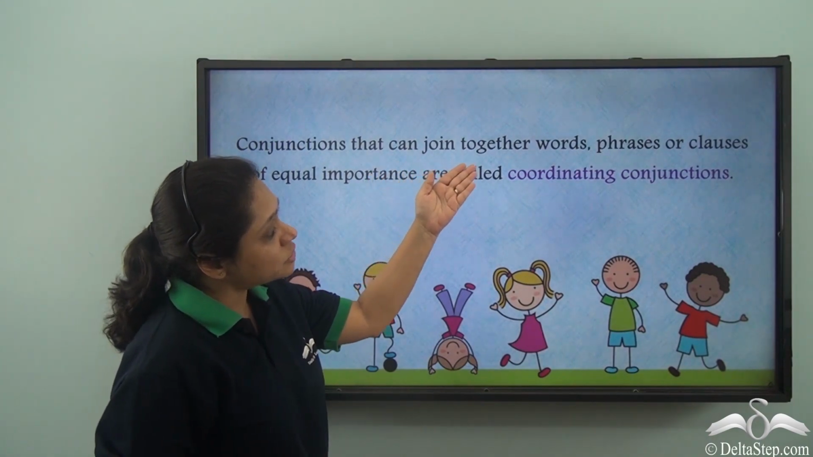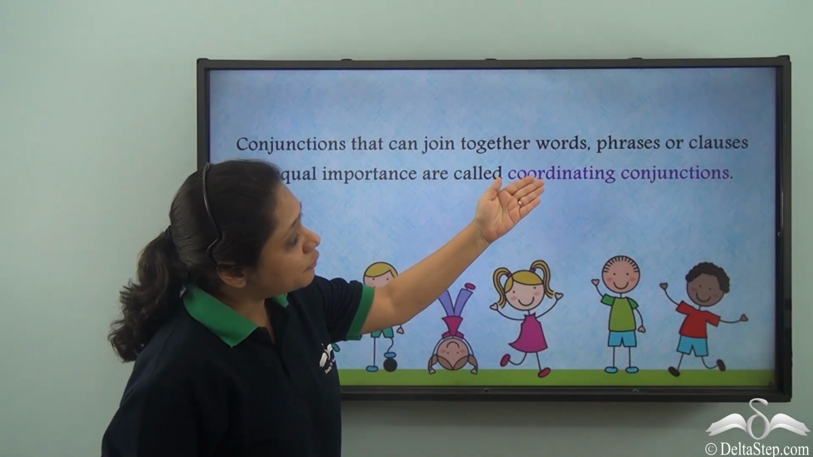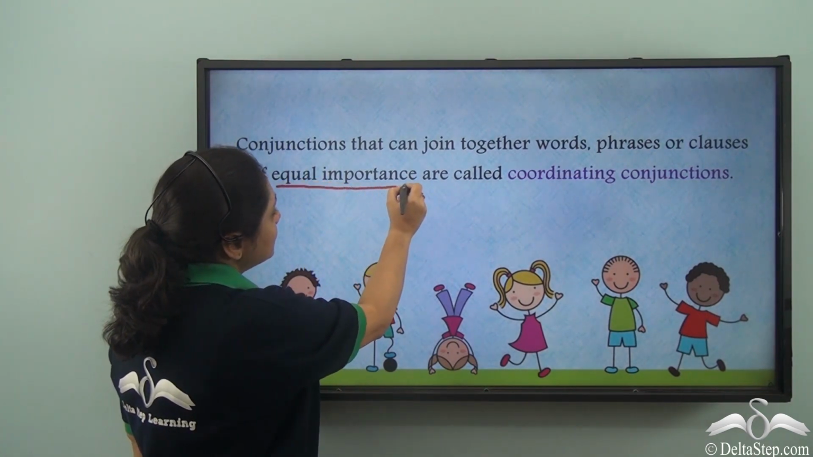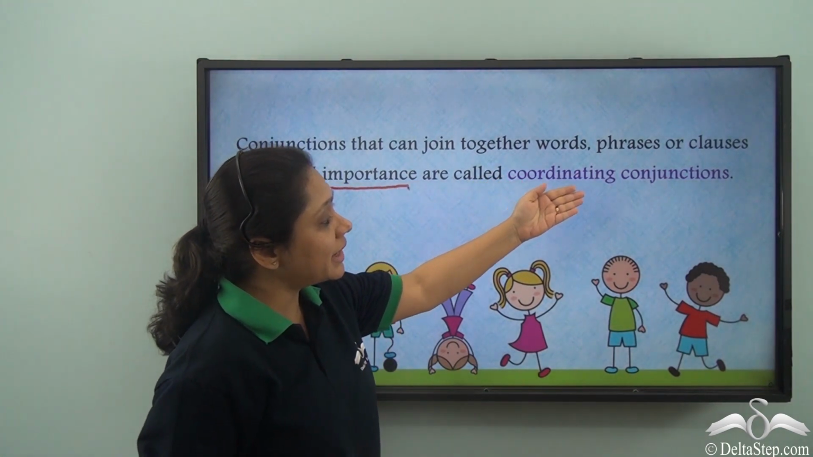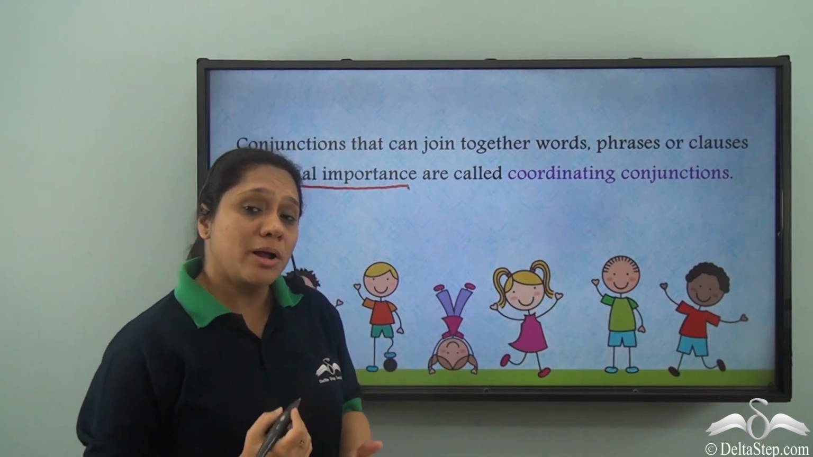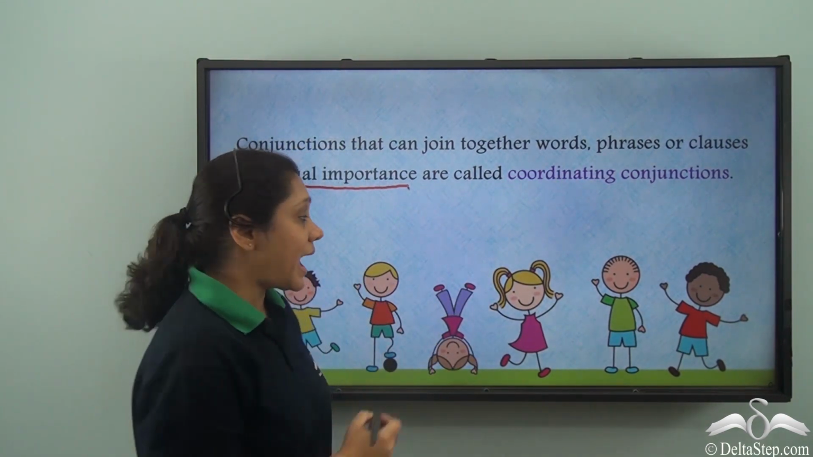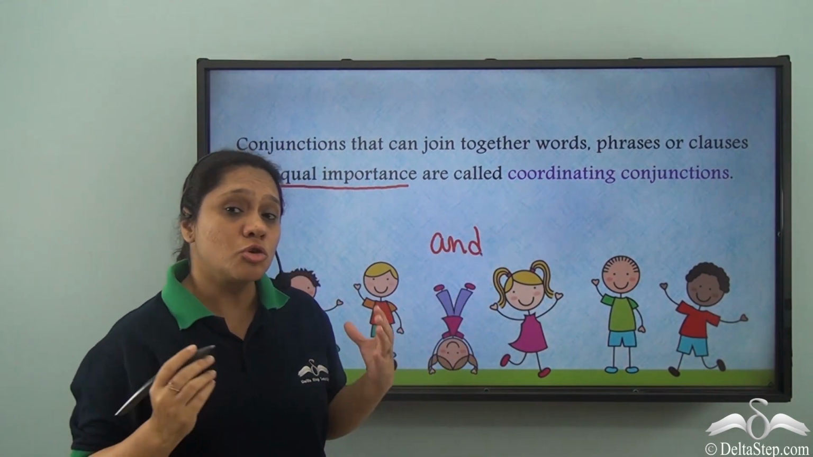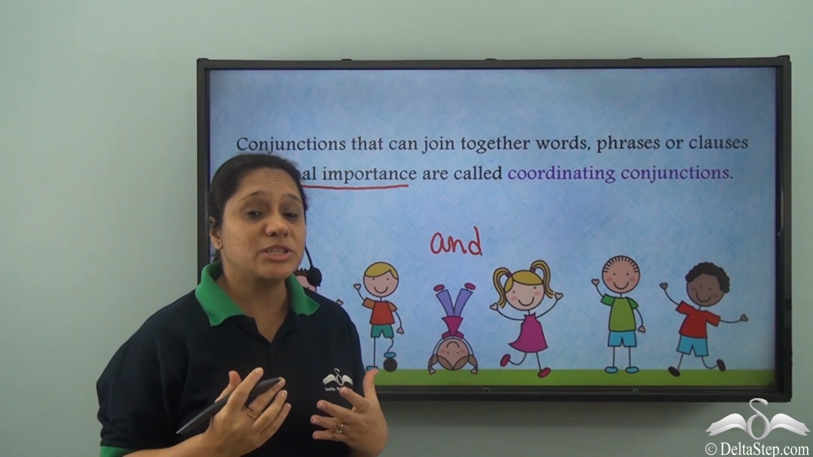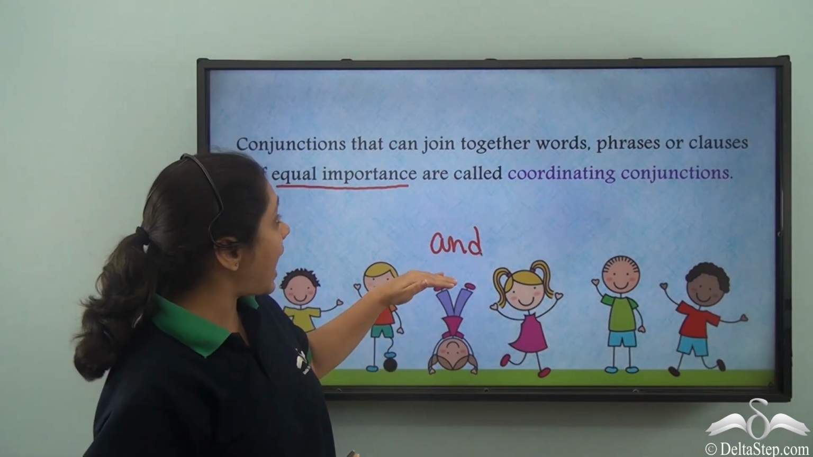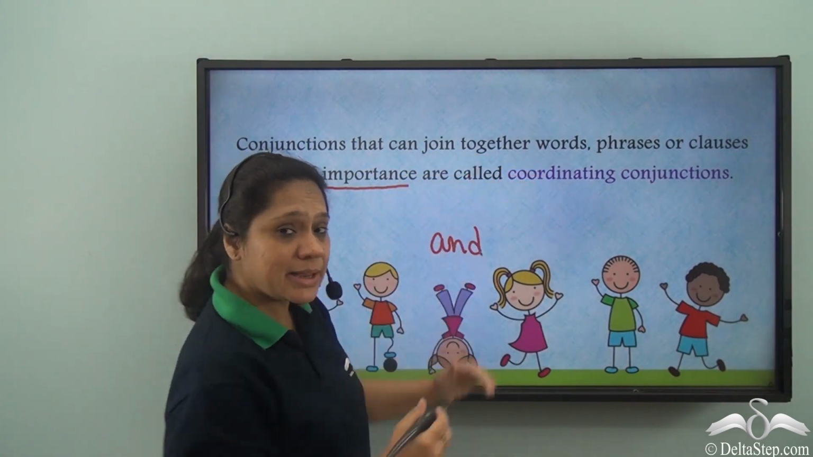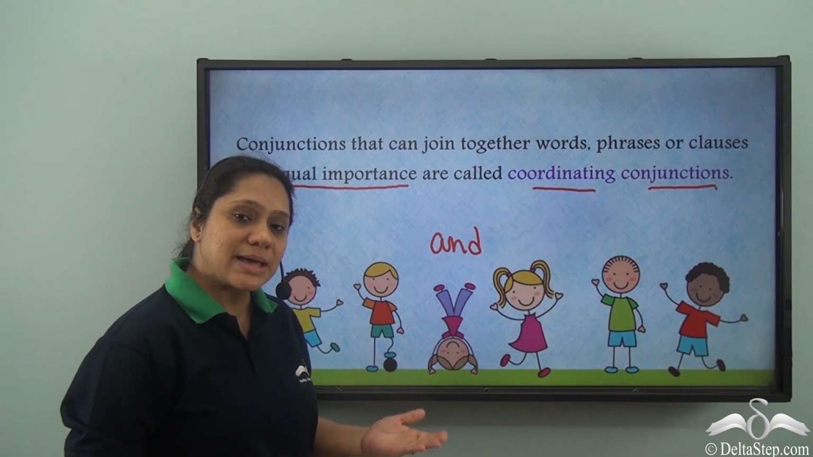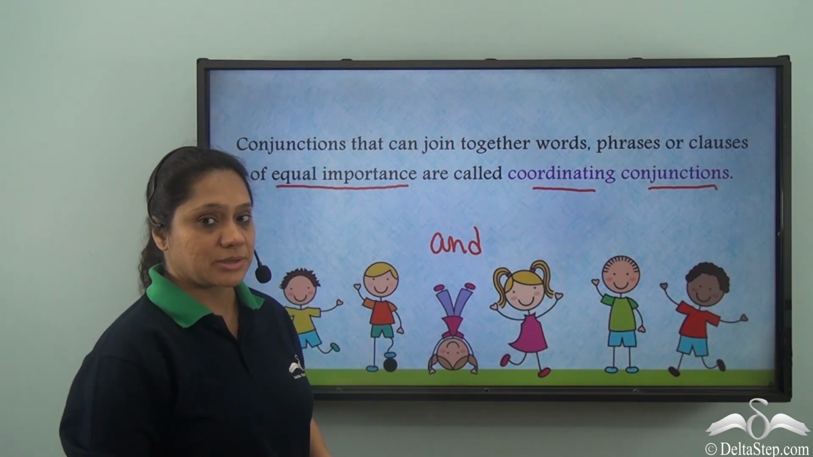Conjunctions that can join together words, phrases or clauses of equal importance are called coordinating conjunctions. So what did we see? We saw that and joined two independent clauses which were equally important. So and is a coordinating conjunction. Let us read some more examples of coordinating conjunctions.